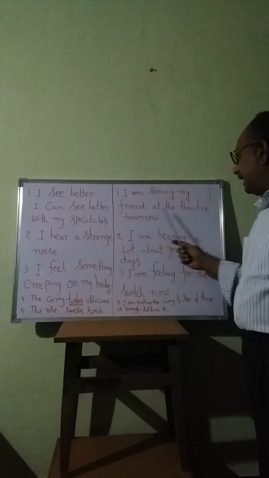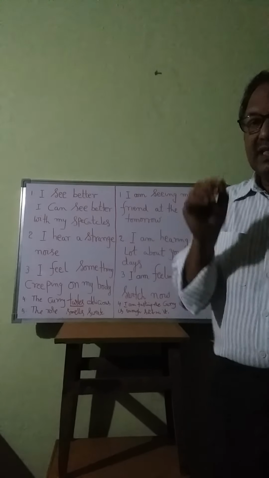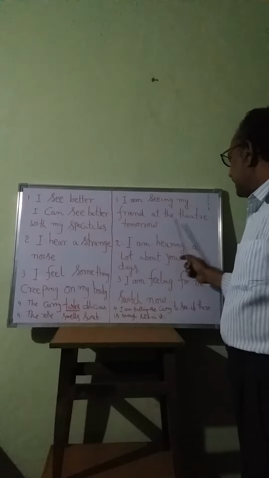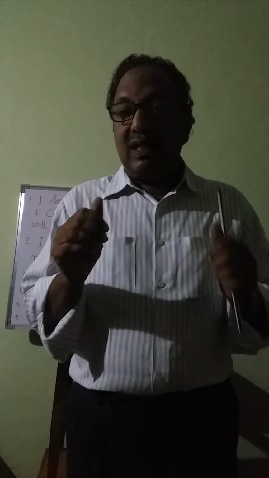Okay, now look at the blackboard. I am seeing my friend at the theater tomorrow. Here, seeing is not used in the sense of perception. It is used in the sense of meeting. I am seeing my friend at the theater tomorrow means I am meeting my friend at the theater. It does not mean that you are seeing with your eyes. So, in a different context, we can use see in the progressive form. You can also say that I am seeing my friend off at the railway station. That means see off is a phrasal verb. It means send off. In that sense also, you can use see in the ing form and the progressive form.